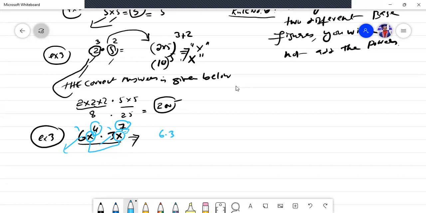So let me solve here. 6 times 3 times x raised to power 4 plus 7. 6 times 3 is 18, times x raised to power 11. This is the answer of this equation.